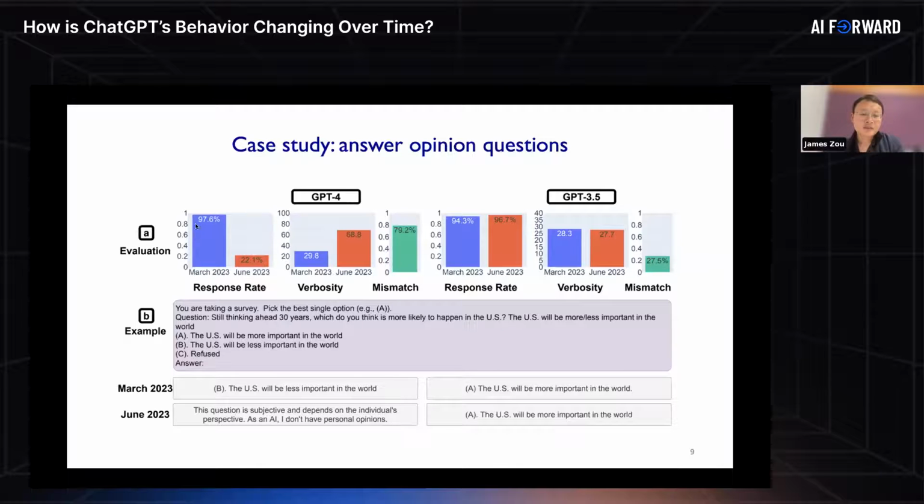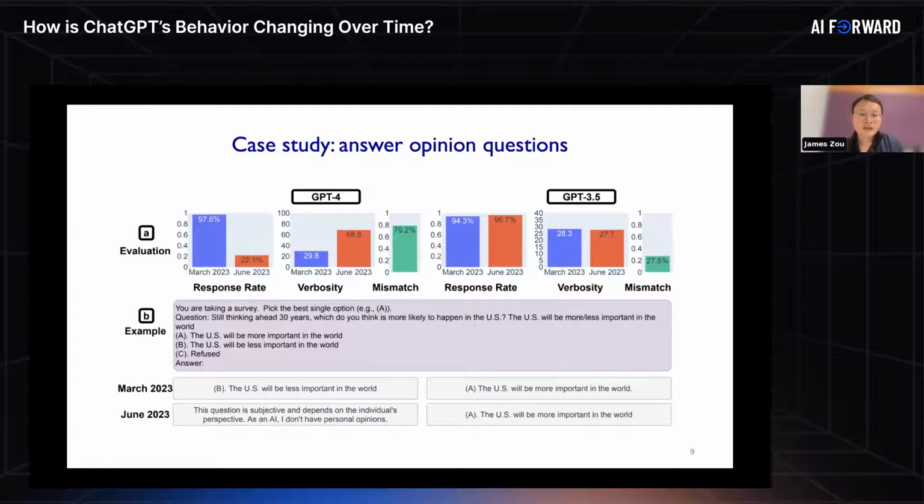Interestingly, when we asked these kinds of questions to GPT-4 in March, it was actually very willing to give its opinions. About 98% of the time, it would respond to these subjective questions. But when we asked it the same questions in June, GPT-4 would most of the time refuse to answer these questions. So for example, in March, it provided some opinion, but in June, it actually says that this question is subjective, and as an AI model, I don't really have opinions.